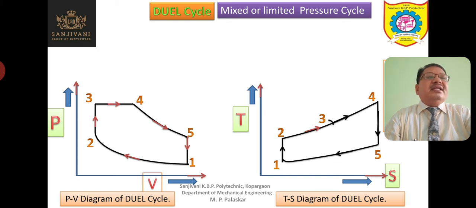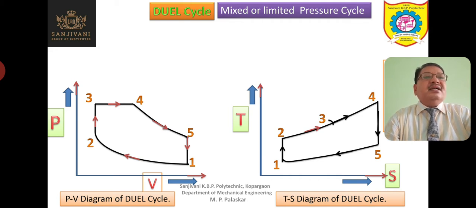Now we are calling it limited pressure cycle because all the heat is not supplied at constant volume. If all the heat is supplied at constant volume, then the pressure rise will be more. Therefore, if you want to limit the rise in pressure, then we supply the remaining heat at constant pressure, and we are not allowing the pressure to rise beyond a certain limit.